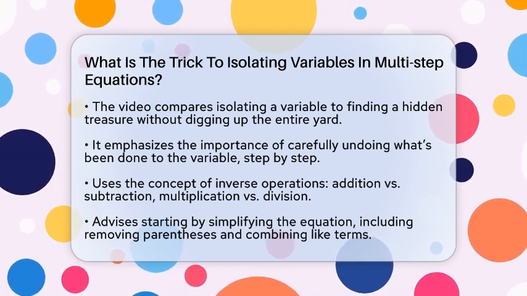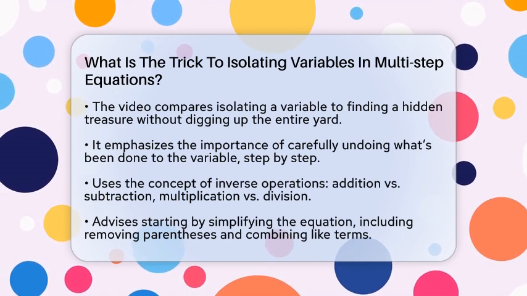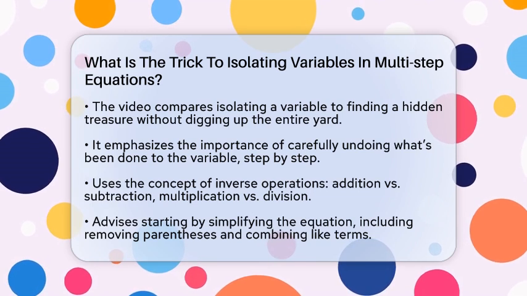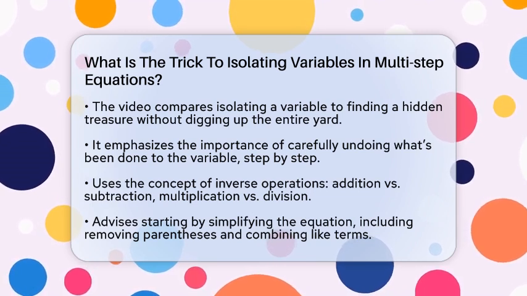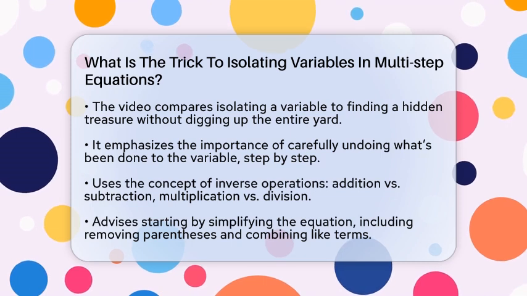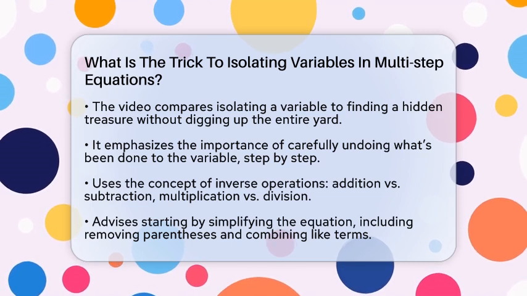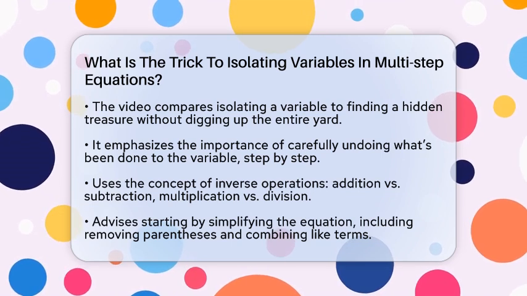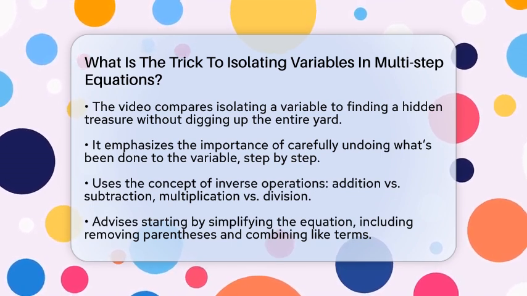When solving multi-step equations, the main idea is to use inverse operations. Think of inverse operations as the opposite actions that cancel each other out. For example, addition and subtraction are opposites, as are multiplication and division. The trick is to do these in a logical order to get the variable alone.